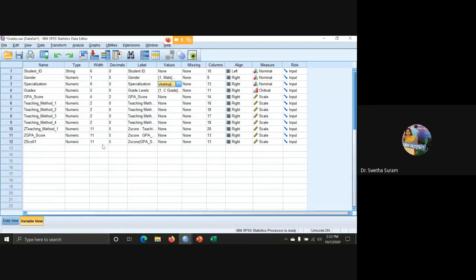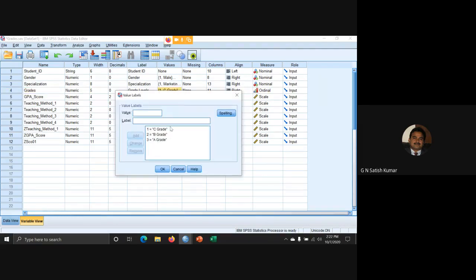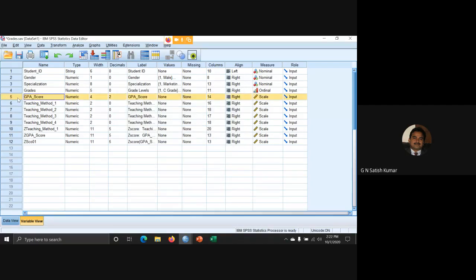Okay, sir. For example, if I want to know between grades, how many grades I have, A, B, C, D grades. And I want to know, is there any difference between the grades and the score? Which test must I use, t-test or ANOVA?